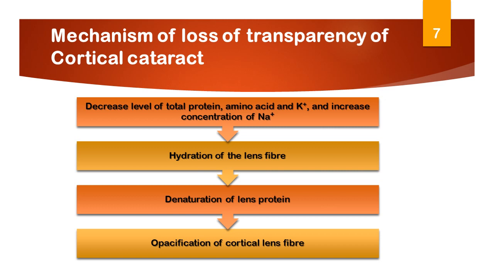This process is reversible, and it leads to denaturation of the lens protein. If the proteins are denatured with an increase in insoluble protein, a dense opacity is produced, which is an irreversible process. So hydration and denaturation of the lens protein are mainly responsible for the formation of cortical senile cataract.